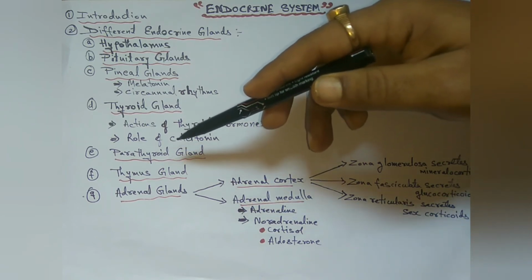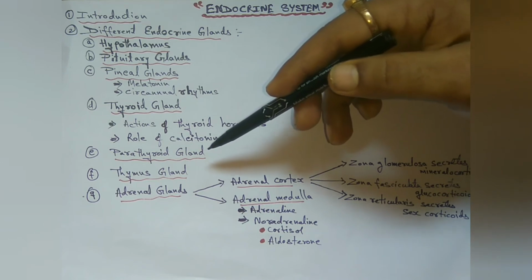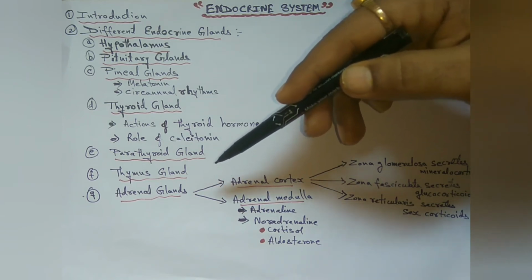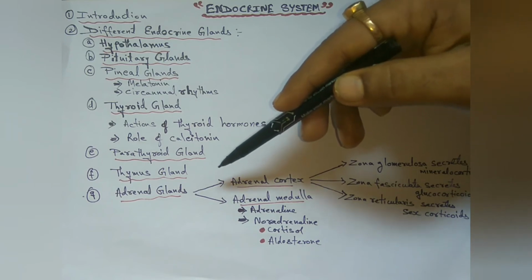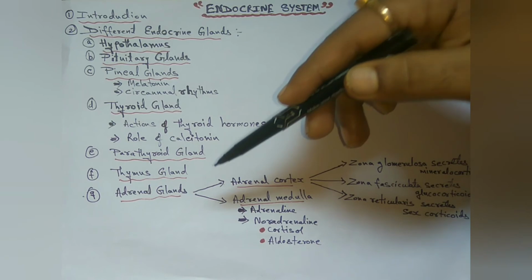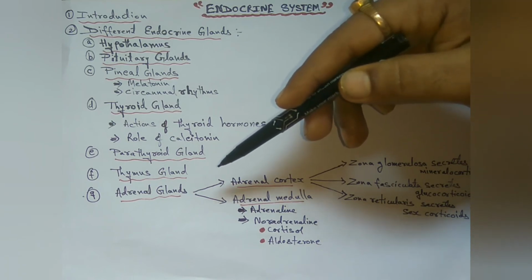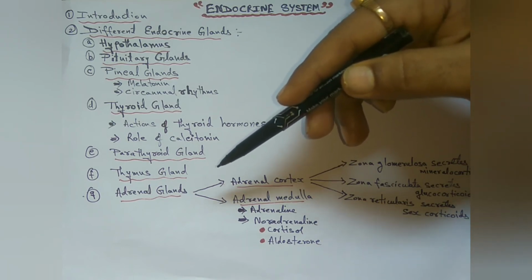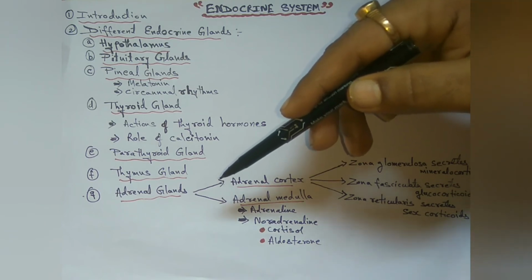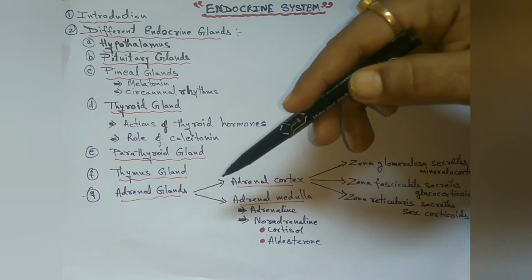Next, parathyroid glands. The parathyroid glands are four small glands embedded in the posterior surface of the thyroid gland. They secrete parathyroid hormone (PTH), which increases blood levels of Ca2+. Bone tissue acts as a storage reservoir for calcium, and PTH stimulates the removal of calcium from the bone to increase levels in the blood.